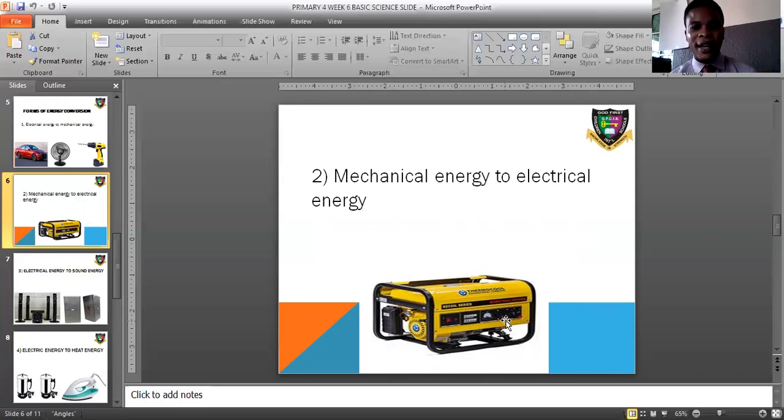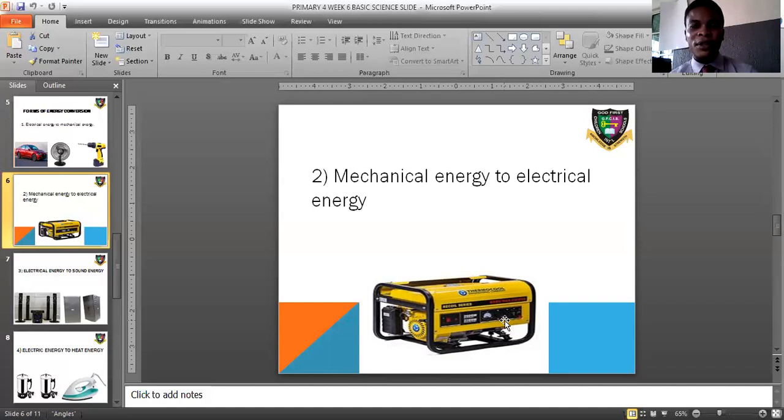A generator consists of what? Mechanical energy. When you switch on your generator, what happens? It brings light. It brings electricity to the house.